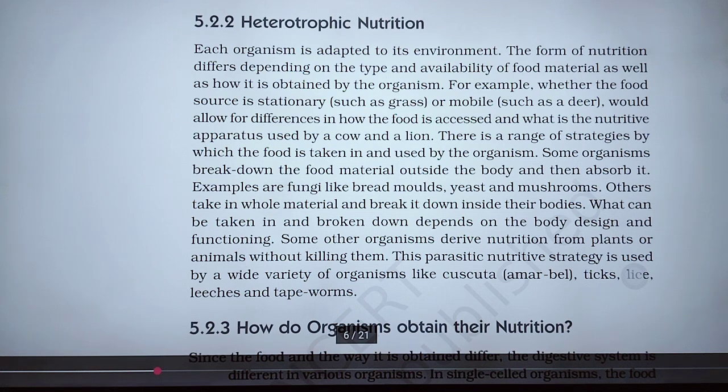Some organisms break down the food material outside the body and then absorb it. For example, fungi like bread molds, yeast and mushrooms. But others take in the whole material and break it down inside their body. What can be taken in and broken down depends on the body design and functioning. Some other organisms derive nutrition from plants or animals without killing them.